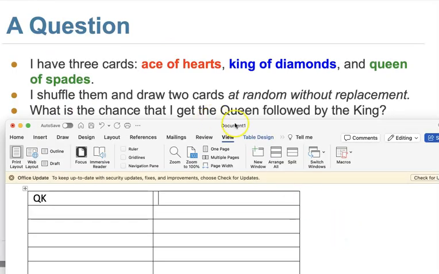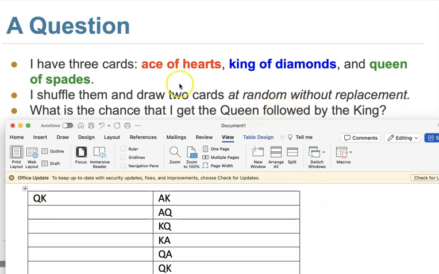So we see all the possible outcomes, right? Because they say get the queen followed by a king, we only have one combination, queen first and then king. But between the ace, king, and the queen, we have many combinations. We can have ace first, then king, or ace first, then queen, or king first, then queen, or king and ace, then queen and ace, or queen and king. So in total you have 6 different outcomes, but only one is what we want.